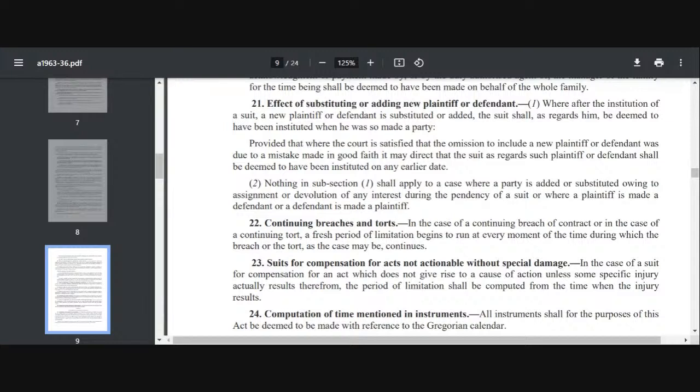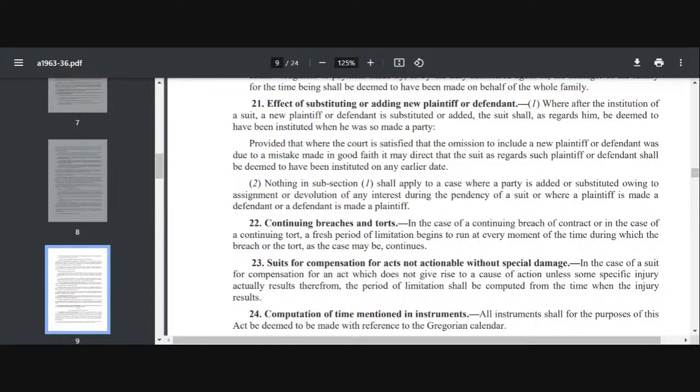Come to 22, continuing breaches and torts. Suppose, Section 22 is talking about multiplicity of suits, because there is not a single action, a lot of actions are going on. There is a continuing breach of contract or there is a continuing tort going on. In that case, a fresh period of limitation will begin to run every time the breach of contract is made or the tort is committed, as the case may be.